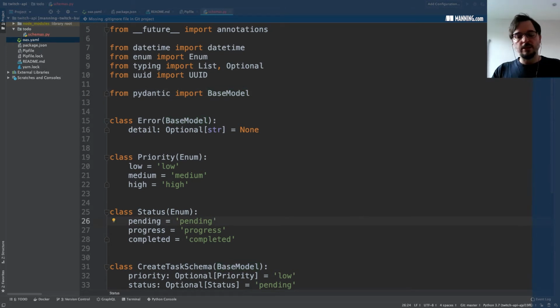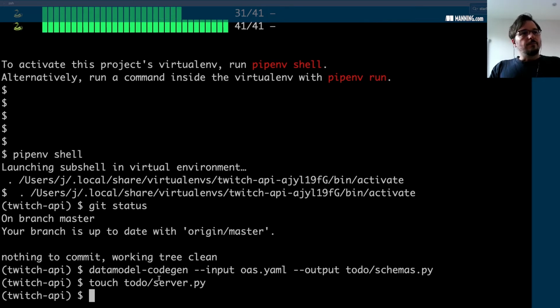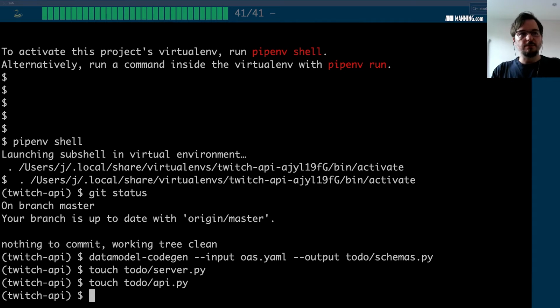Now let's go ahead and start building the API itself. So the first thing we're going to do is create a server file. This file is going to contain an instance of the server, of the API itself. It's going to be the entry point to the API, and then we're going to create another file called todo API.py, and it is going to contain our view functions. So we're going to implement the endpoints of the API in this file.